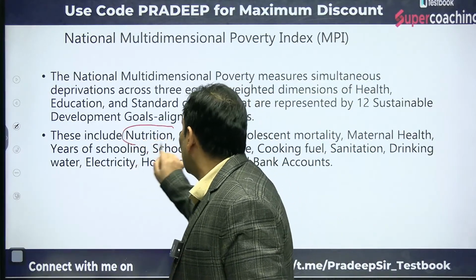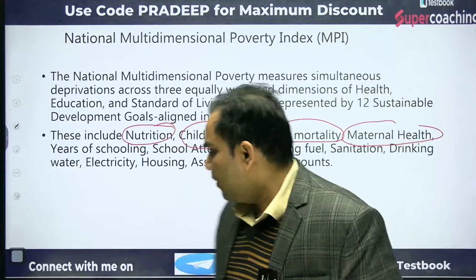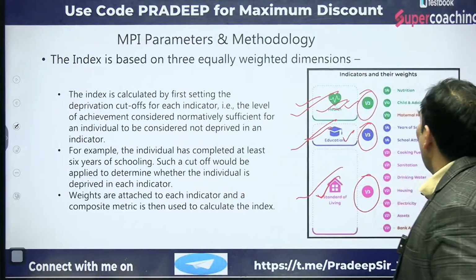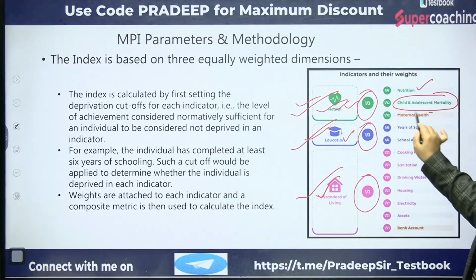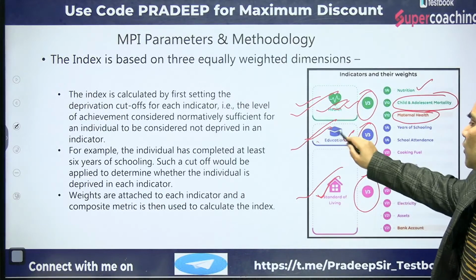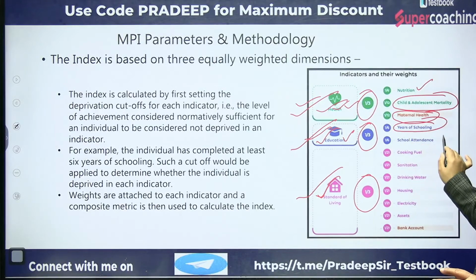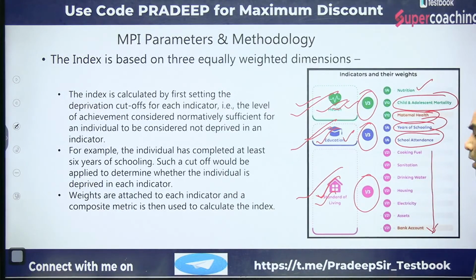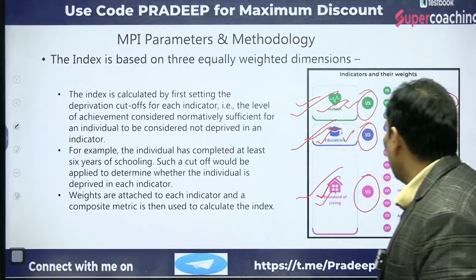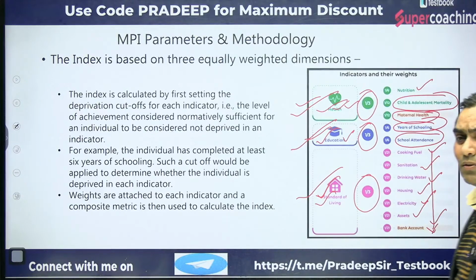For health we have taken three sub-dimensions: nutrition, child and adolescent mortality, and mental health. Whereas for education we have taken two sub-dimensions: years of schooling and school attendance. Similarly, for standard of living we have taken seven sub-dimensions, and those are cooking fuel, sanitation, drinking water, housing, electricity, assets and bank accounts.